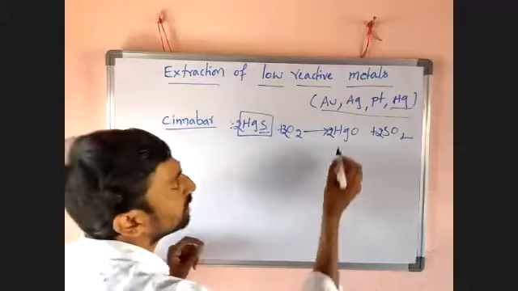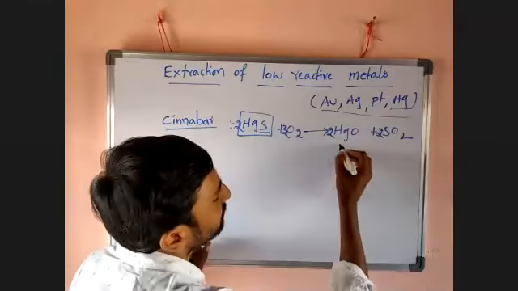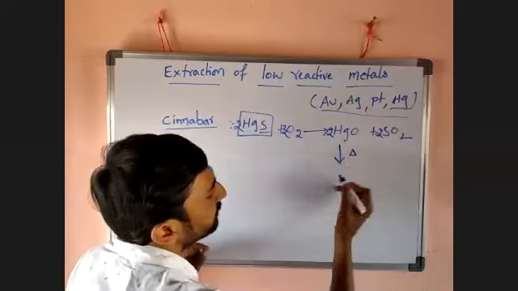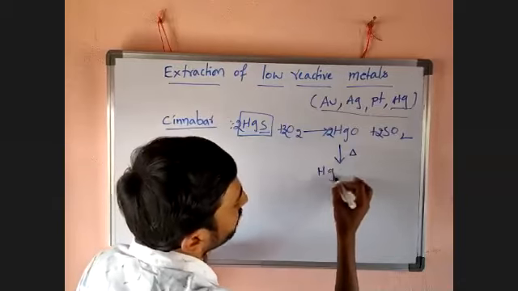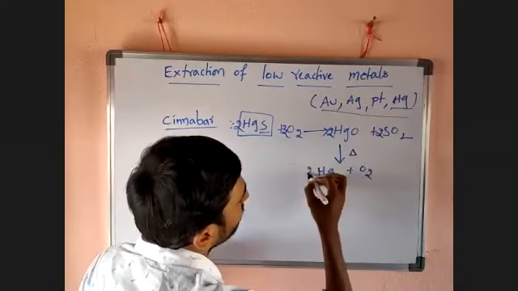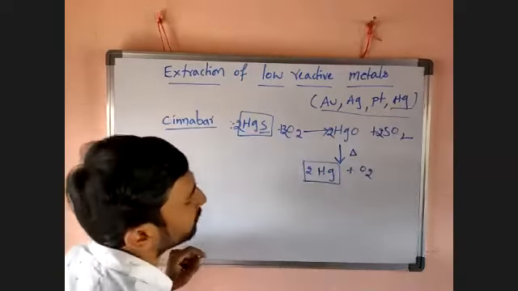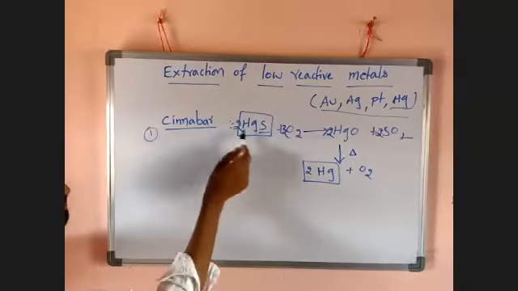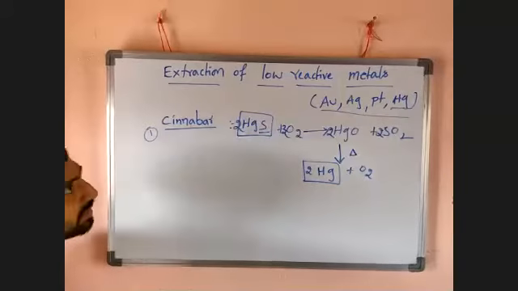So now what do we get? Mercuric oxide. This mercuric oxide on just heating can divide into mercury and oxygen. Now there we get a crude metal of mercury. This is the extraction of mercury from cinnabar. It is a simple method.